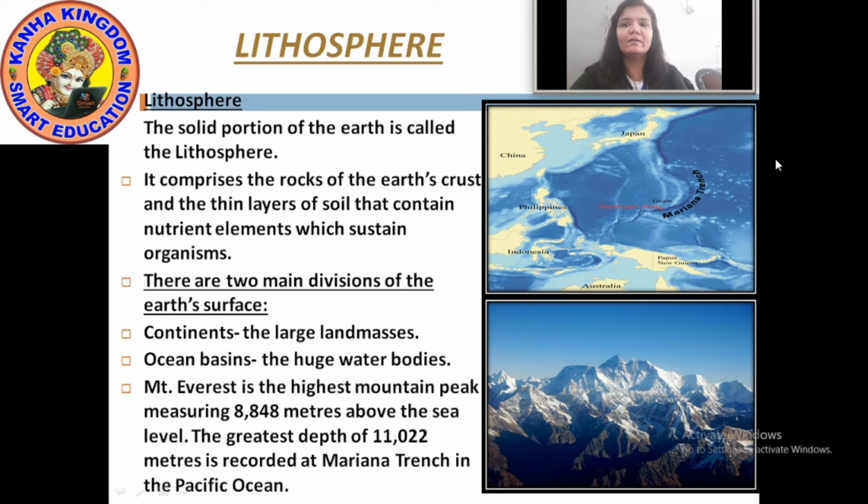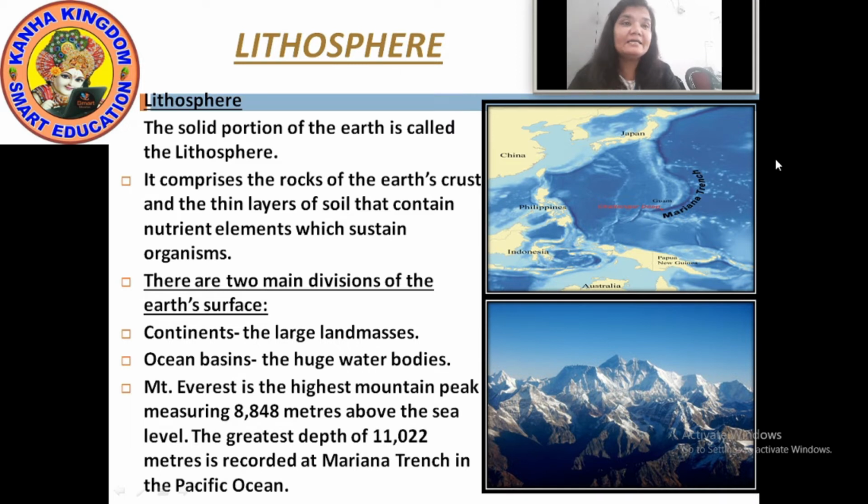It is that the Mount Everest is the highest mountain peak, measuring 8,848 meters above the sea level. Have you noted? Mount Everest is the highest mountain peak, measuring 8,848 meters above the sea level.